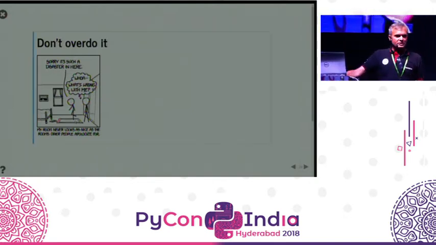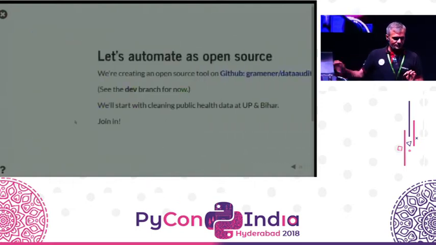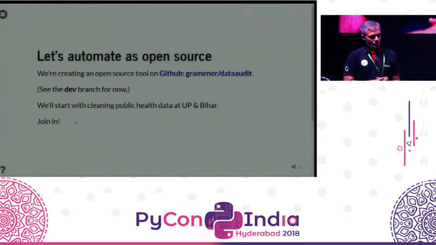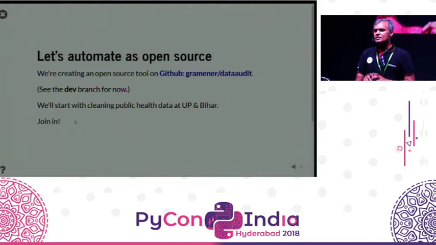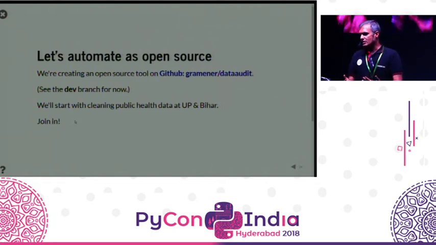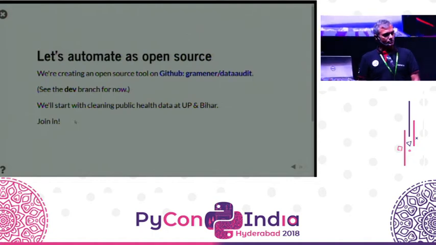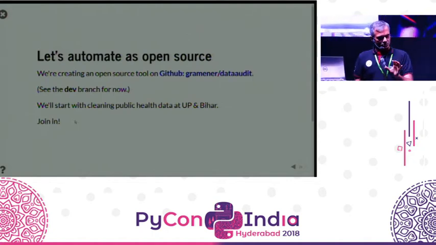And so what we've been doing is trying to find one way of addressing this, which is by providing a diagnostic tool. We're working on an open source library called Data Audit. The idea is people should just be able to dump a data source into this, and it'll give them a score. And people will at least be able to say, this data is better than this data. And what the nature of the errors are is also something that it should ideally throw out automatically. We now have the rules that a human can execute to apply algorithmically a set of processes and get to the answer and get to a concrete score.